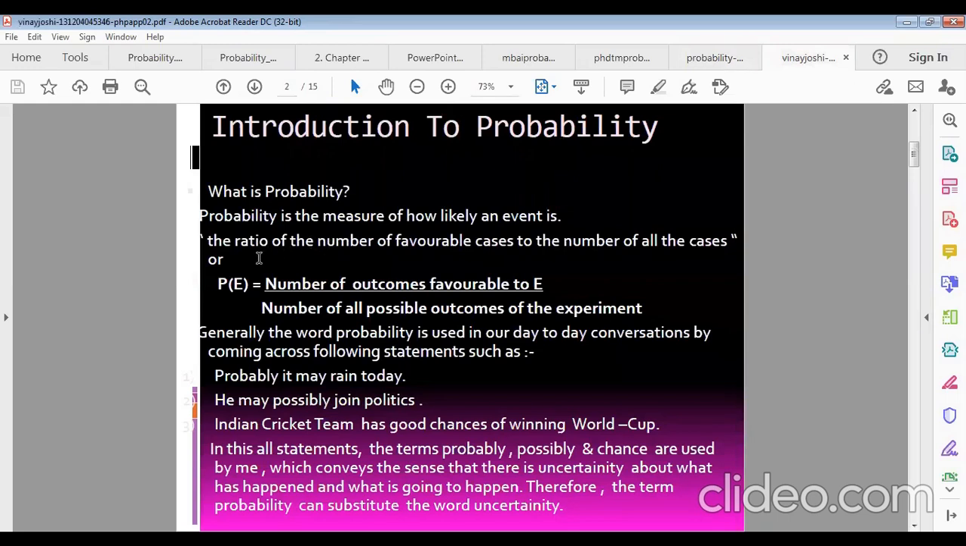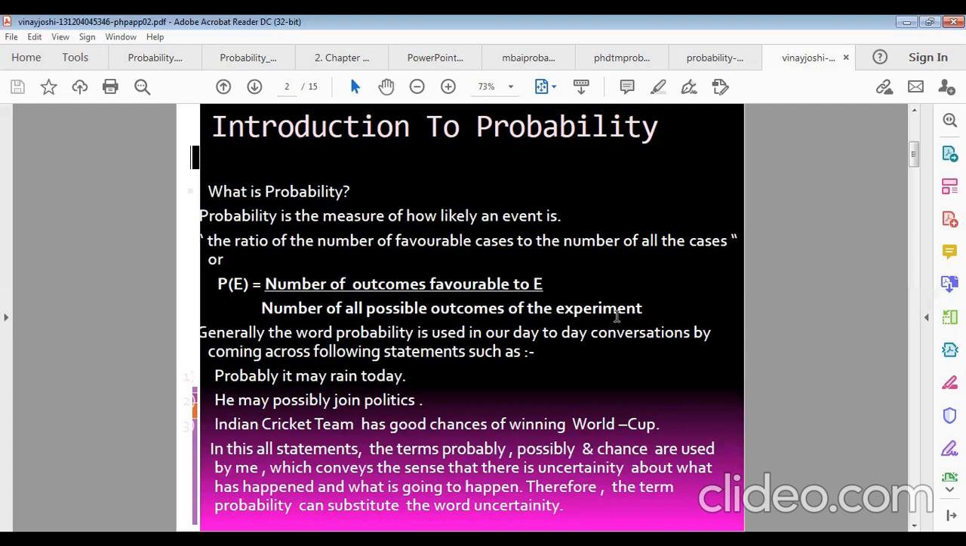The classical definition of probability is the ratio of the number of favorable cases to the number of all cases. The probability of E can be written as the number of outcomes favorable to E over the number of all possible outcomes of the experiment. Suppose the umpire is tossing at a cricket game, but the two teams don't know who will bat first. After tossing, they must know the result.